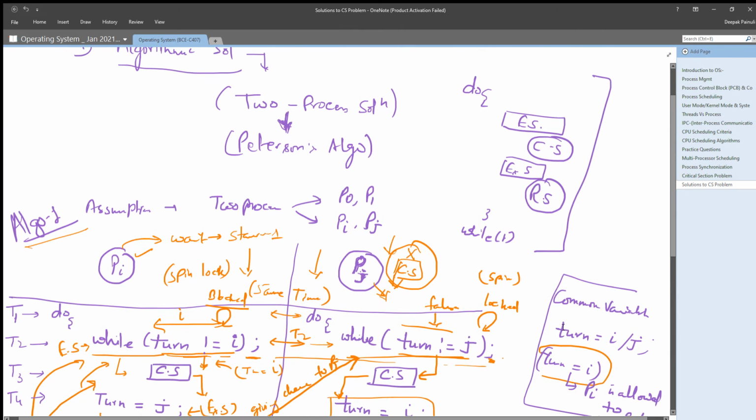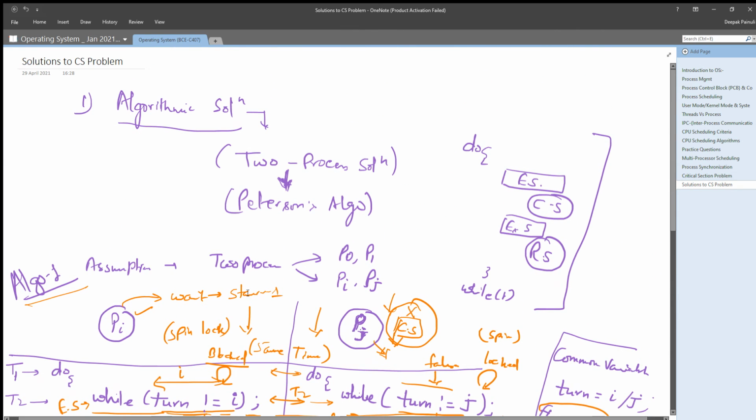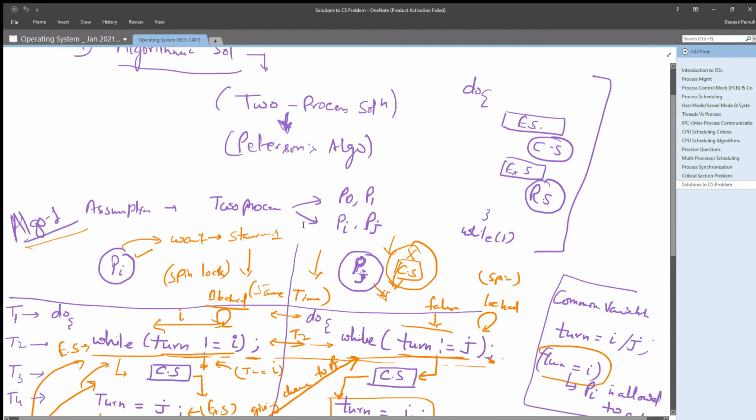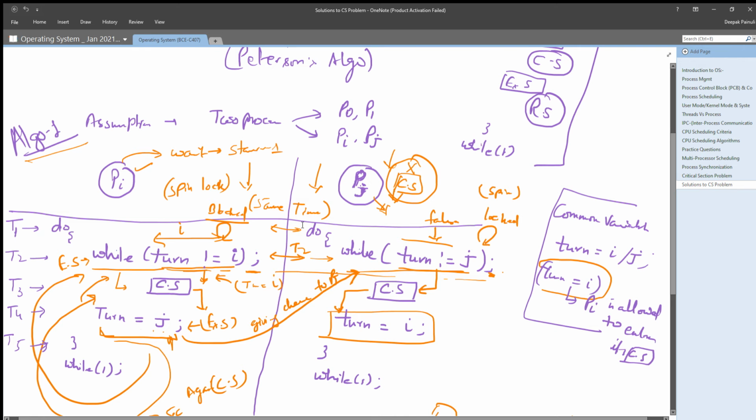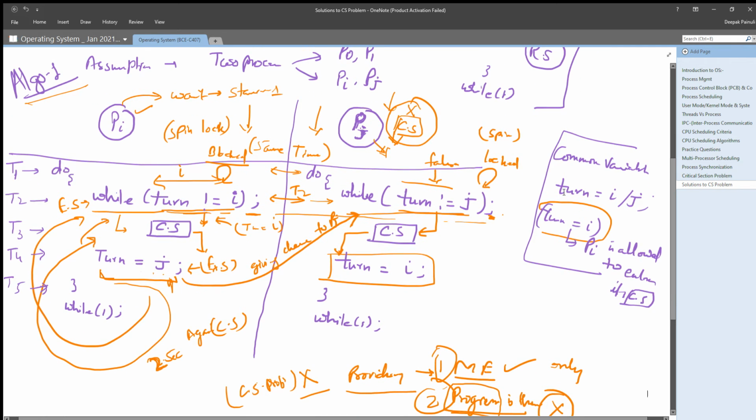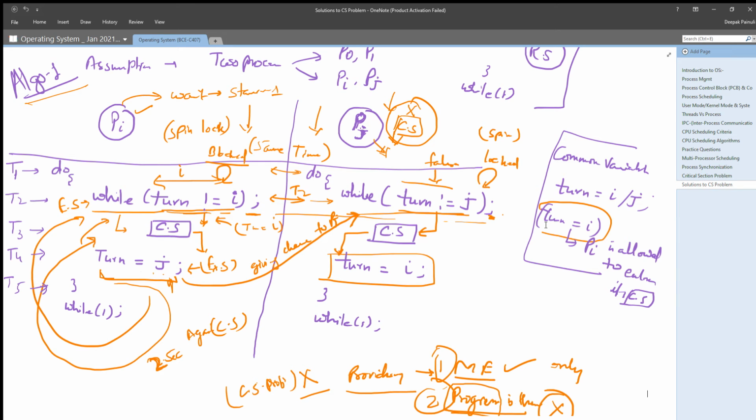Okay, in the last class we studied the algorithmic solution to the critical section problem, right? Where the algorithmic solution is given by Peterson's algorithm. In algorithm 1, we already discussed that we are sharing a common integer variable turn which could have two values, either i or j. So for pi we are testing the value of turn as i, and for pj we are testing the value of turn as j, right?